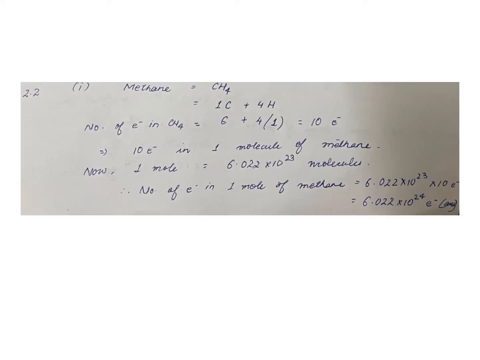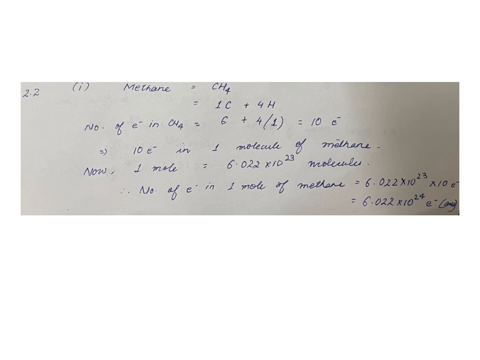Question number 2.2, first part, asks us to calculate the total number of electrons present in 1 mole of methane. Methane is CH4. So the number of electrons in 1 molecule of methane equals 6 for carbon and 4 into 1 for hydrogen, which equals 10 electrons in one molecule of methane.